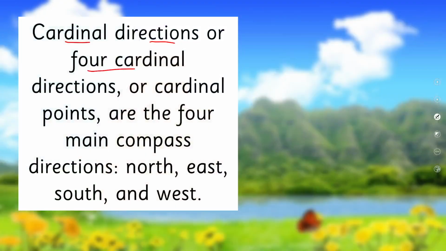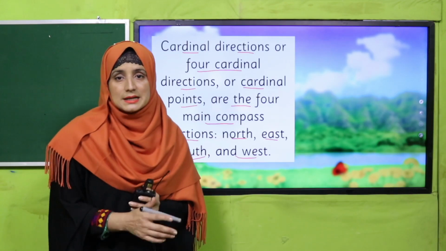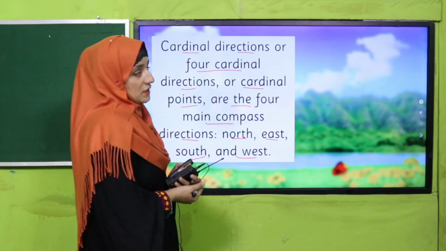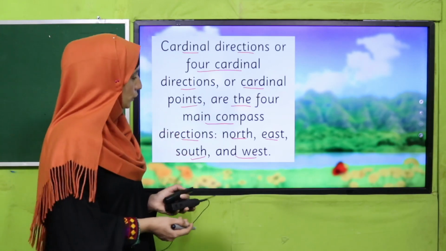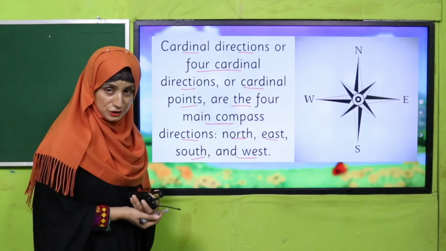Cardinal directions are four. Cardinal directions or cardinal points are the four main compass directions: north, east, south, and west. We already know that we are using four cardinal directions, and from the beginning we are learning, my dear students, that there are four cardinal directions: north, south, east, and west. These are also called cardinal points on a compass.